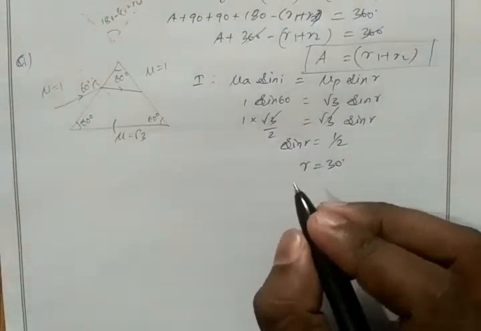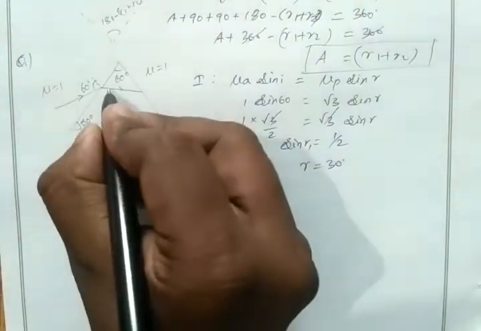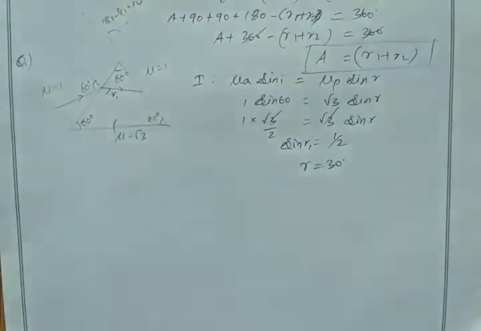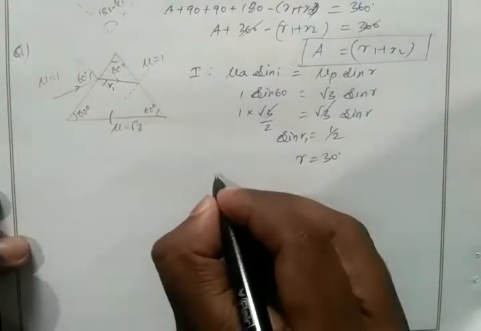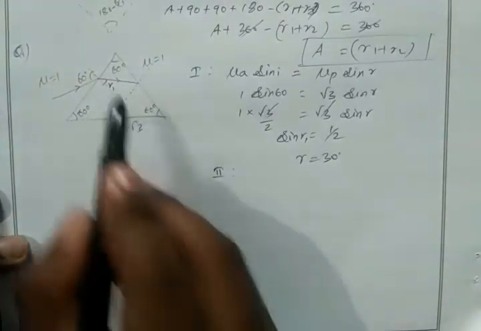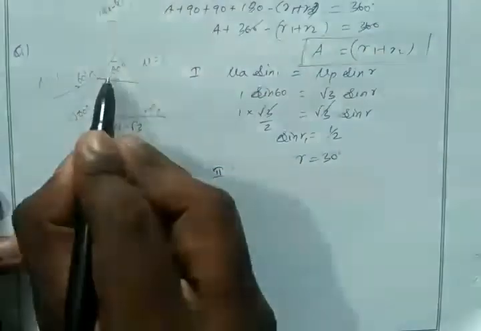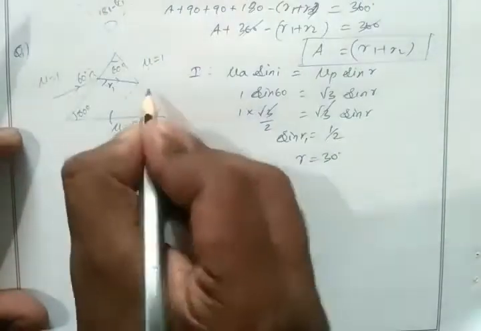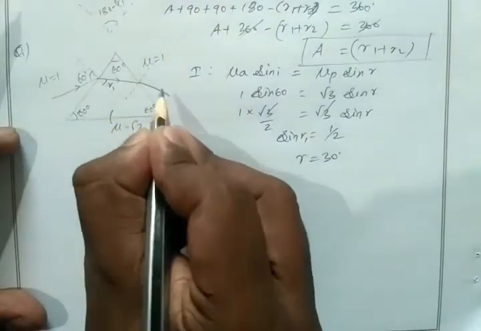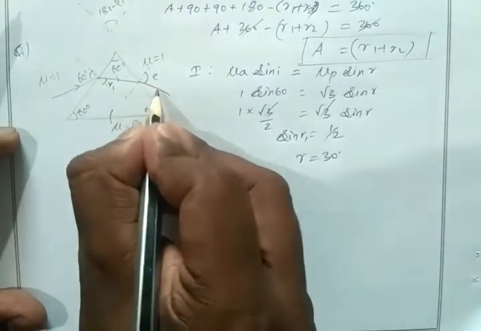Okay, so this is our R1, here we have R1, 30 degree. For the second interface, apply Snell's law. So this is our second interface and this will be our incident angle. After the refraction it moves away from the normal, then we have to find this emergent angle.